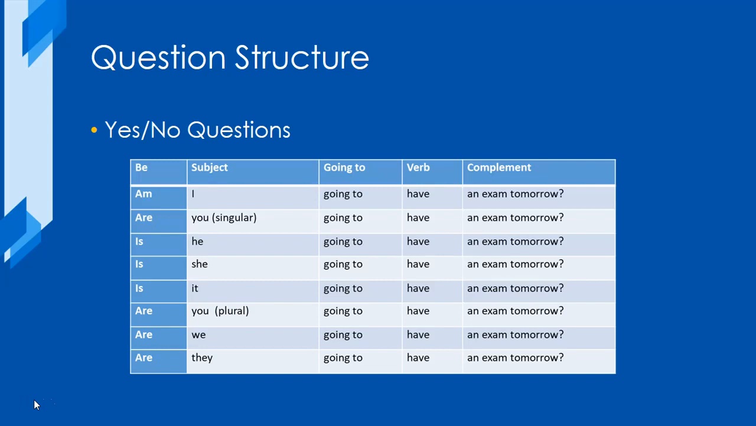On this slide, we have the structure for yes and no questions. For example, am I going to have an exam tomorrow? Is he going to have an exam tomorrow? Are we going to have an exam tomorrow?